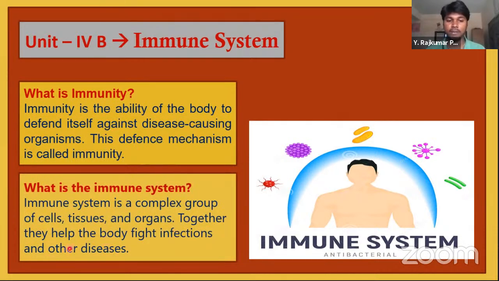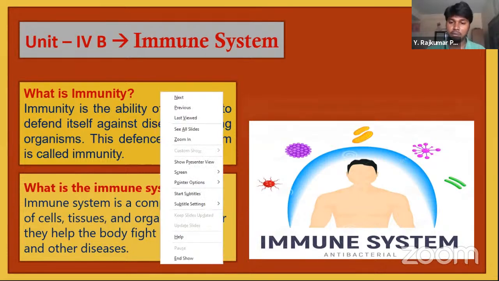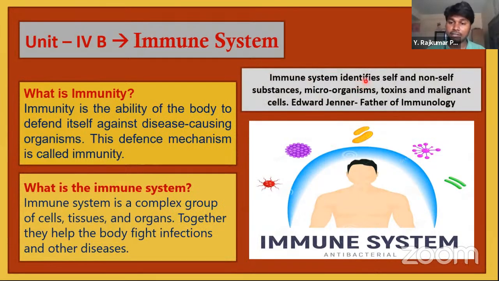Together they help the body to fight infections and other diseases. What does the immune system actually do? It identifies self and non-self substances. These non-self substances are microorganisms, toxins, malignant cells, etc.